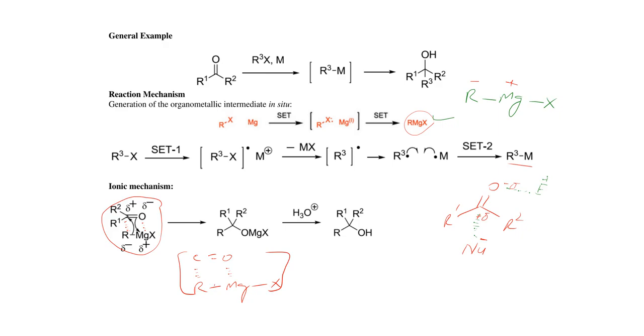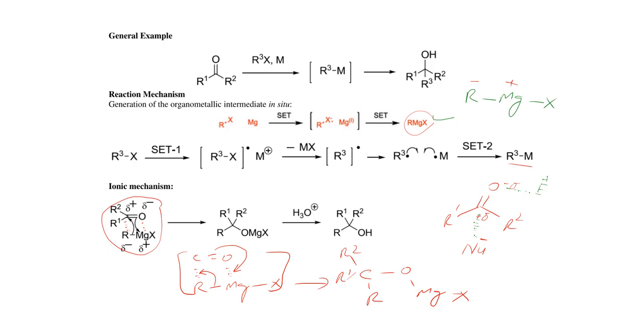and by opening and closing of bonds, this bond is shifted towards the carbonyl functionality, and the bond will break toward the oxygen atom, which will form a bond with magnesium. As a result, carbon, oxygen, magnesium, and here R, and another R1 and R2 are already attached to this functionality. So this is the salt of magnesium.